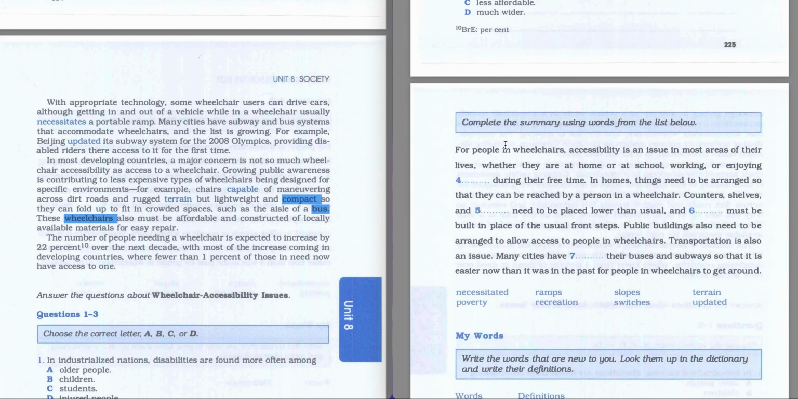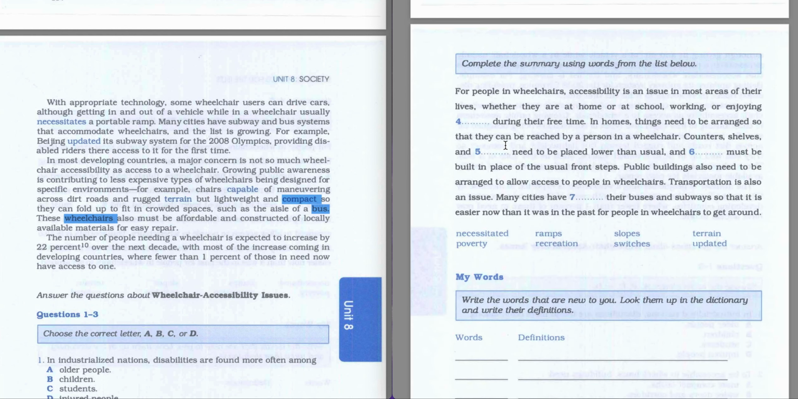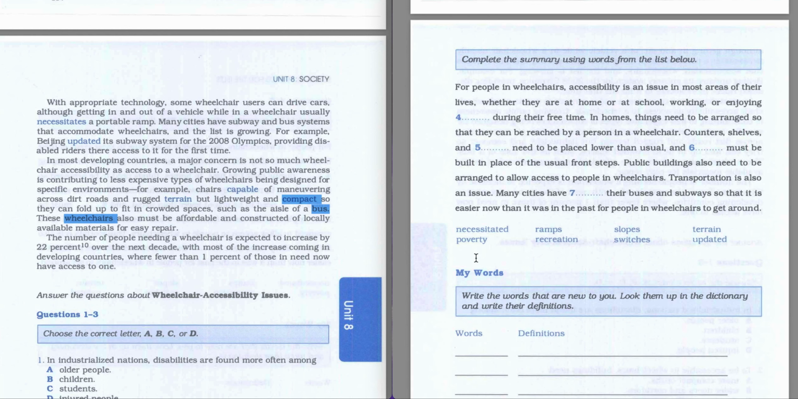Let's read the following task. Complete the summary using words from the list below. So we have here a list of all these words: necessitated, poverty, ramps, recreation, slopes, switches, terrain, updated. So let's start to read this paragraph.